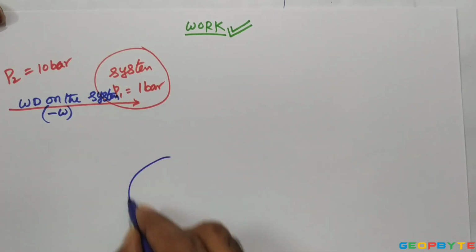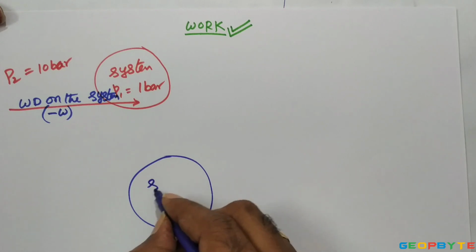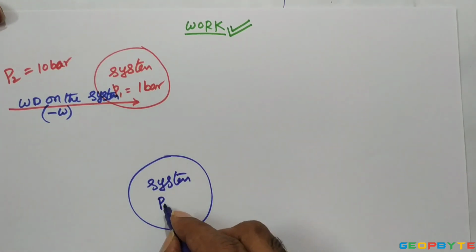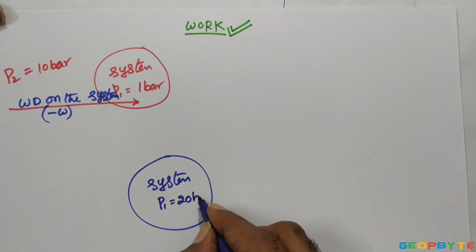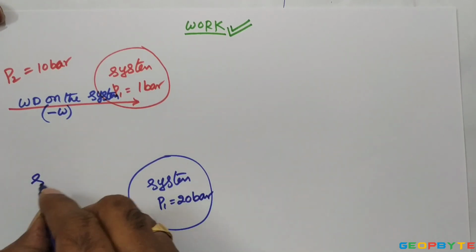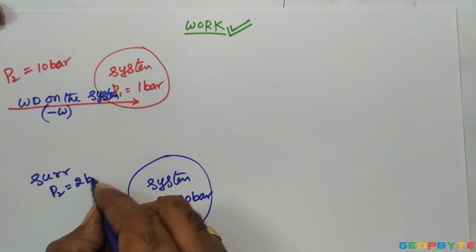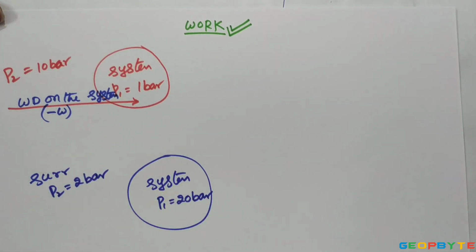Similarly, if I assume the system is maintaining a pressure of 20 bar, whereas the surroundings are maintaining a pressure of some 2 bar, since the system is maintaining more pressure than the surroundings, work energy is transferring from the high pressure location to the low pressure location.